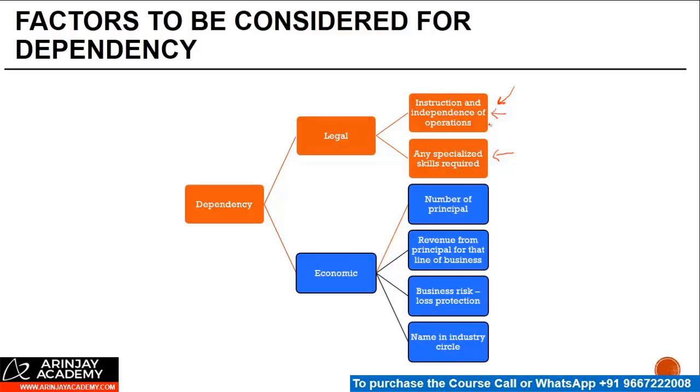Does he have any name in the industry circle where he's operating? Normally, if the business risk is not there, it's an indication that he's a dependent agent, right? And if a person is very well known in a particular industry, then the chances are less that he will be a dependent agent.